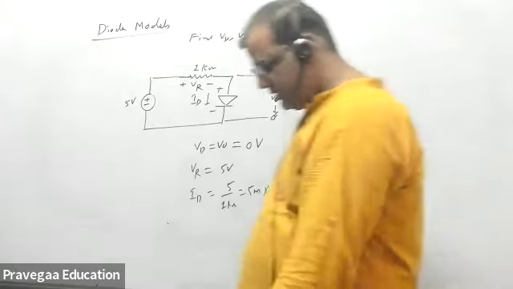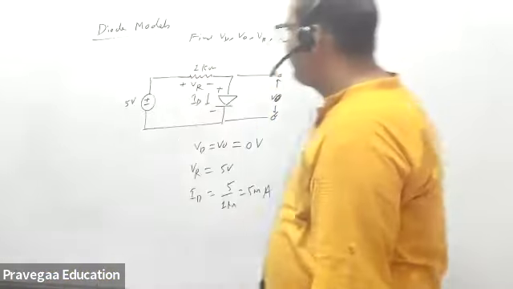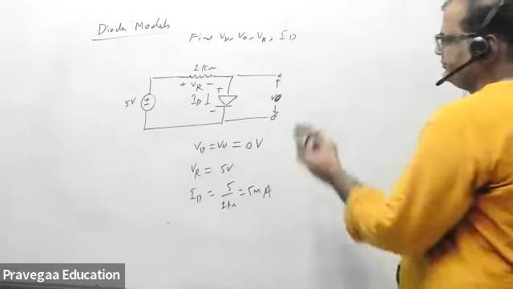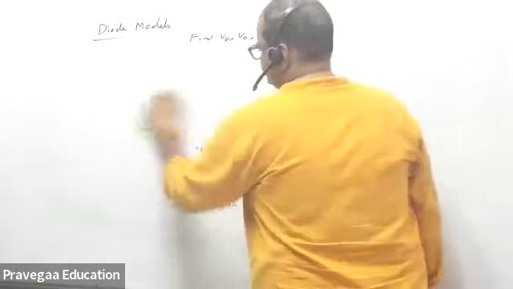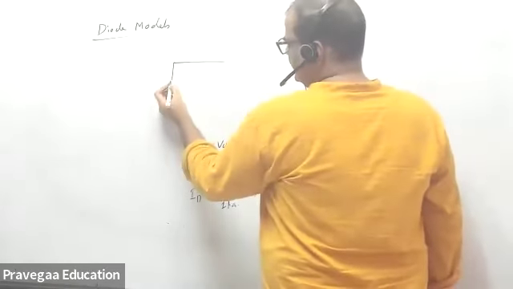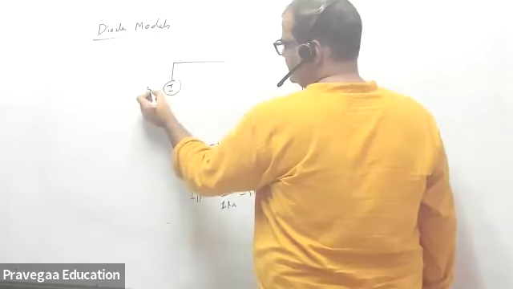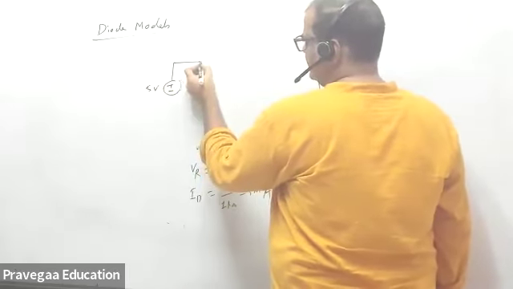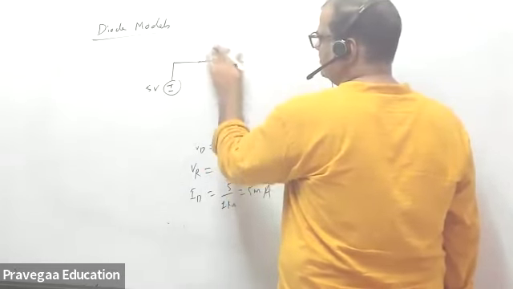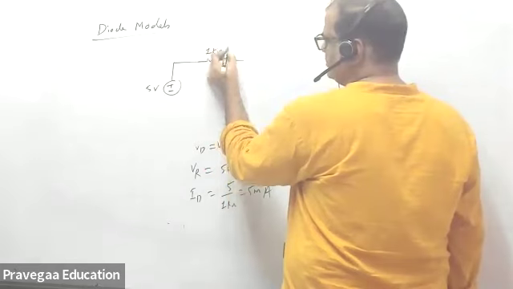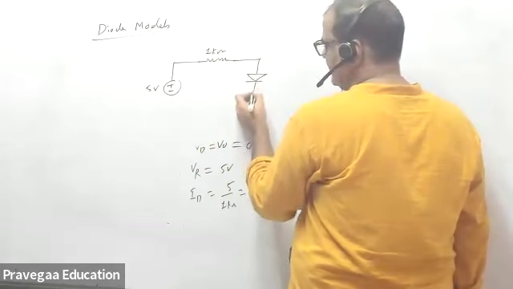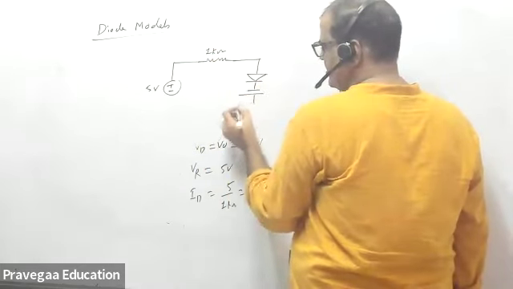Now let me modify this circuit a little bit more. If this circuit is there, plus minus 5 volt, say this is R, 1 kilo ohm, and here say my diode is there, and here some battery is there of 1 volt.